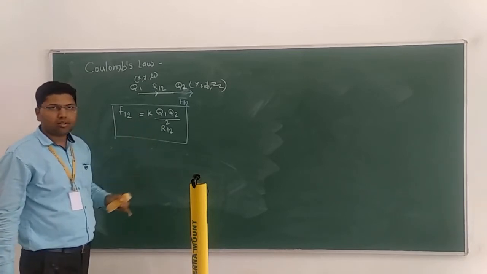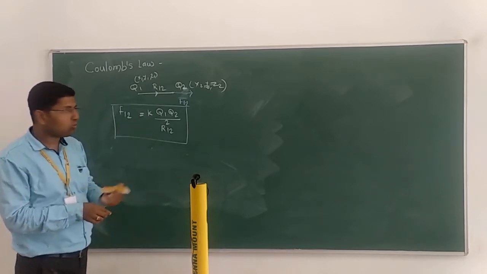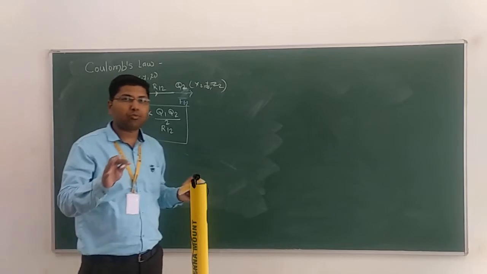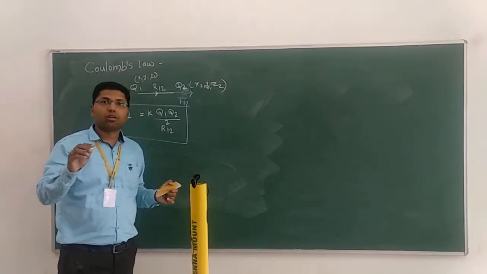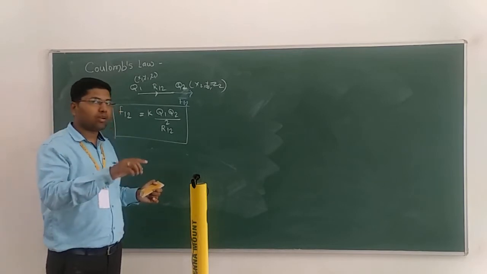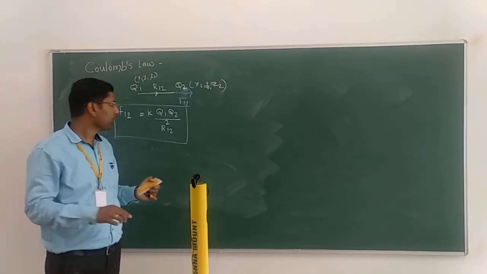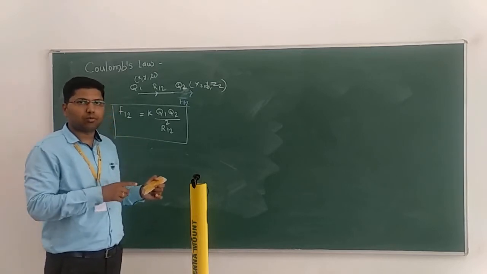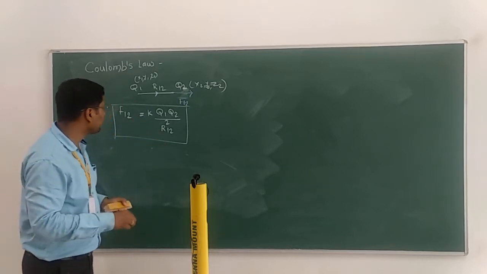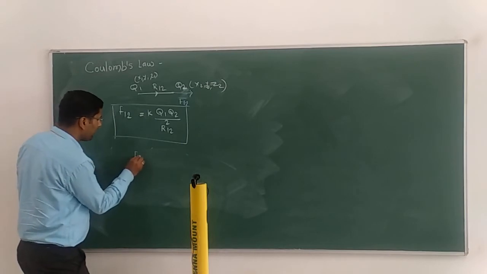So like that is Coulomb's law for scalar quantity. But we are not dealing with scalar quantity. We know that we have to deal with what? Vector quantity. Because everywhere we will use the vector quantity. So that's why we have to think that this term will work on the vector quantity.